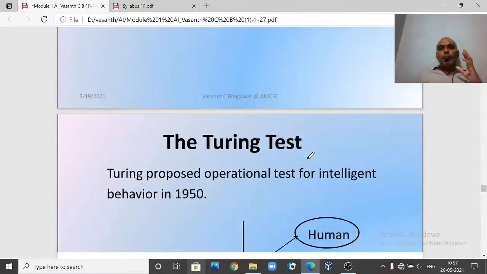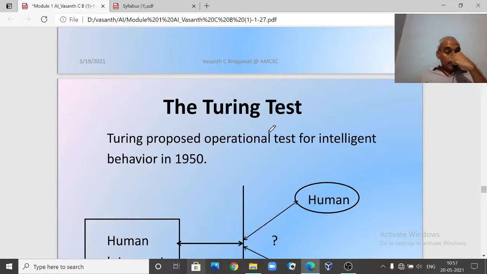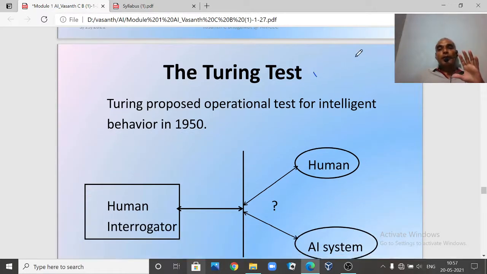Now, when we discuss the first angle, thinking like humans, one of the important tests, or we can say experiments, which was conducted long back was the Turing test. Already we have discussed it in our class. This was a very important test. If you want to build a machine and say that you have built a machine which is thinking like human beings, it has to pass this Turing test. So what was this Turing test?